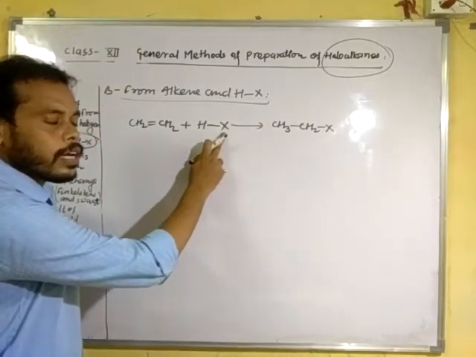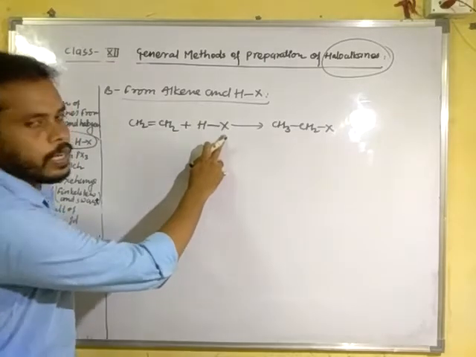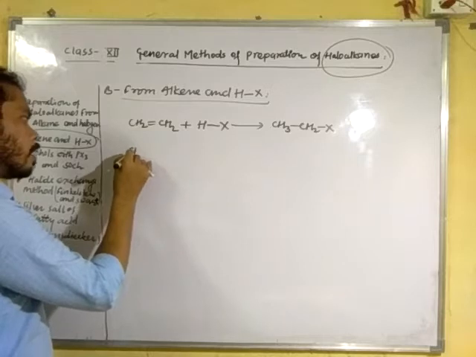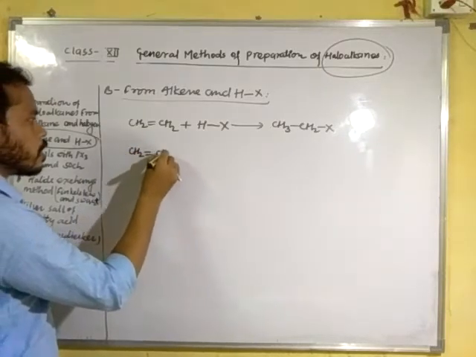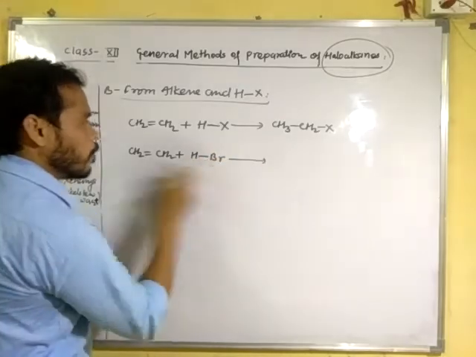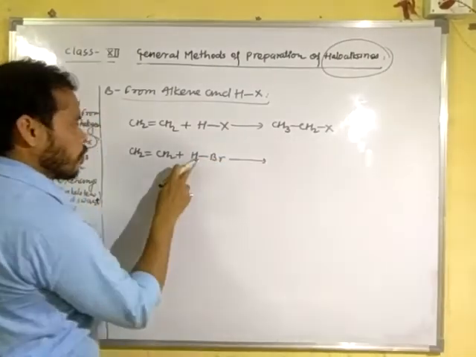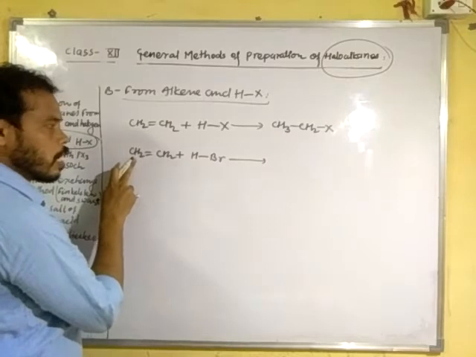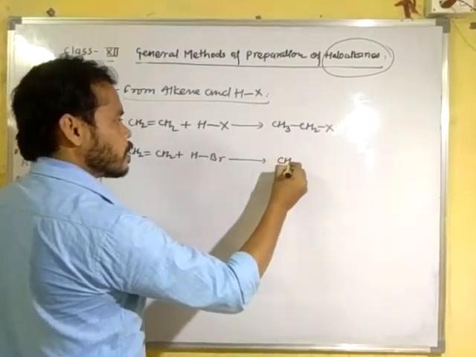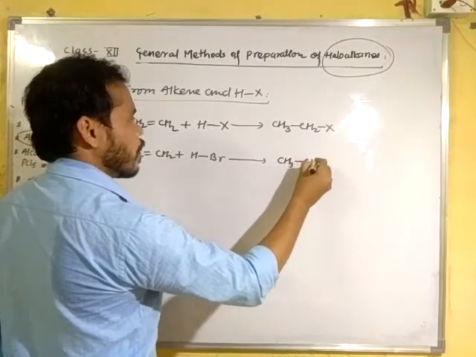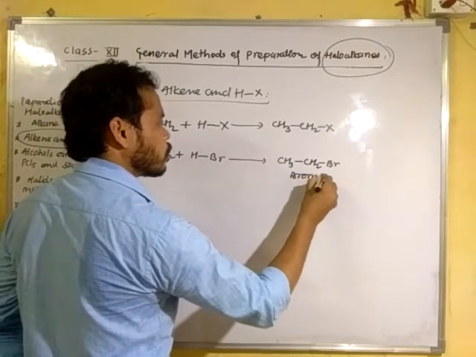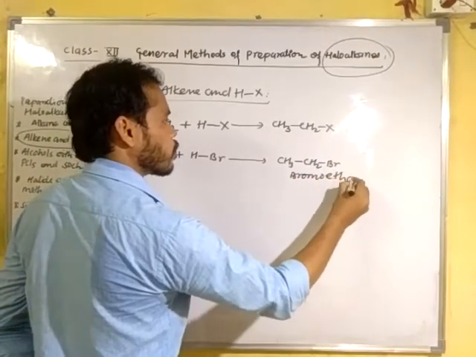You can take bromine, iodine, chlorine, etc. Now CH2=CH2 plus HBr. Clear? One hydrogen adds to this carbon atom and bromine adds to this carbon atom to form CH3CH2Br, bromoethane.